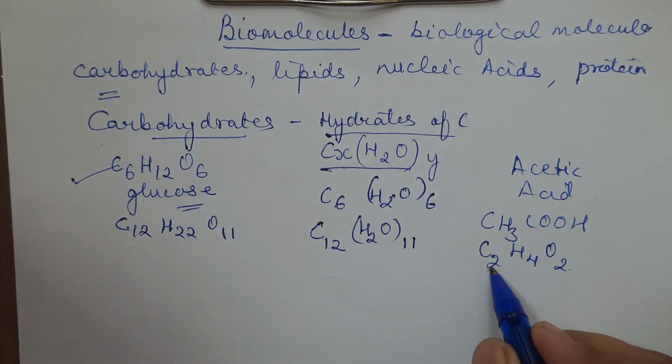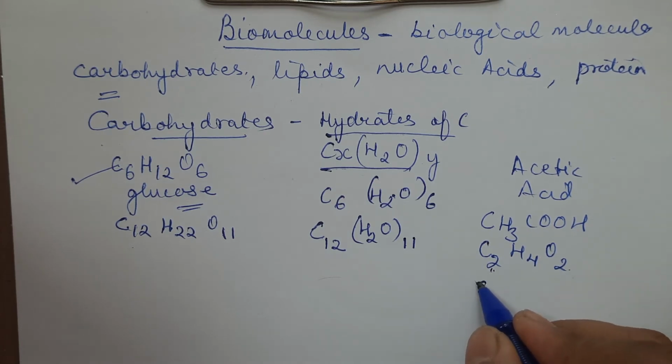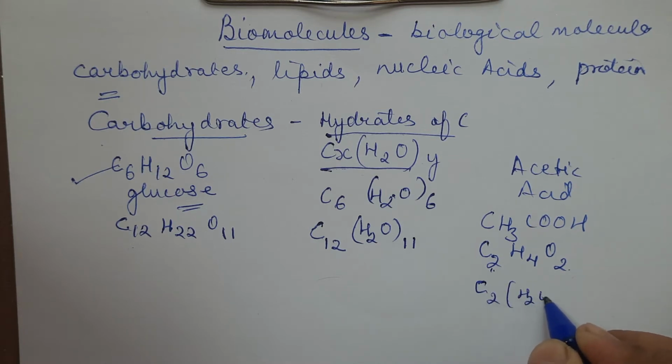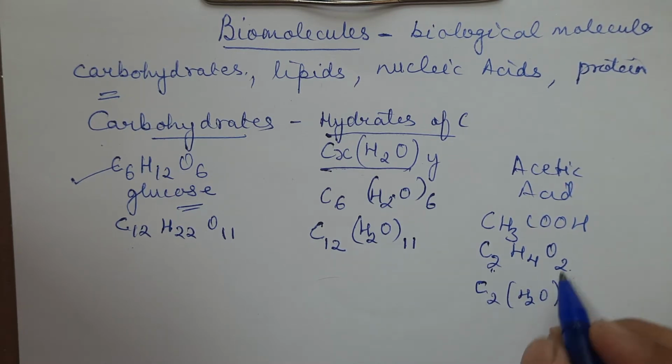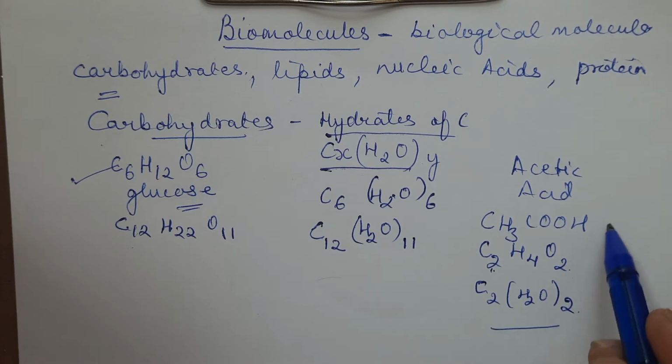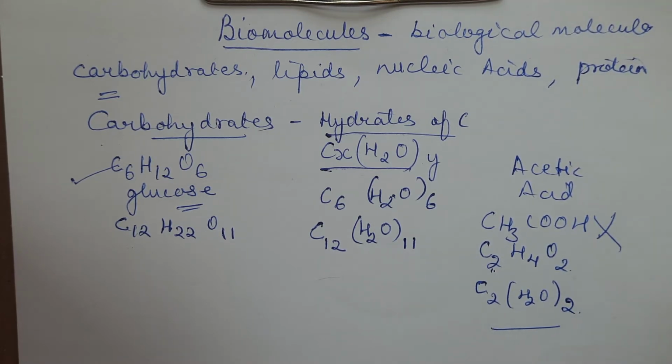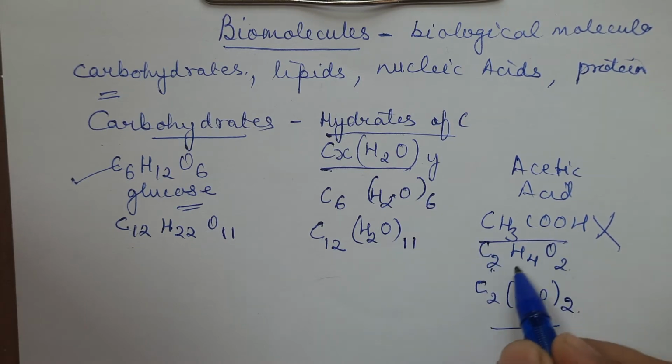If I put this x value as 2, then it will be C2H2O taken twice. So it is satisfying this formula, but this is not a carbohydrate. So this definition of carbohydrate was not proved to be right. This was not correct. This is satisfying the formula, but still it is not a carbohydrate.